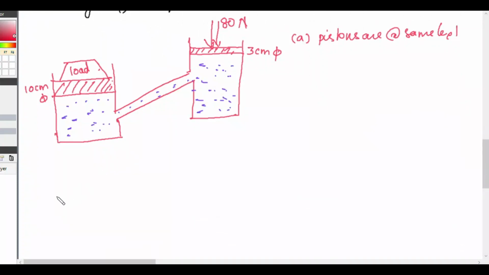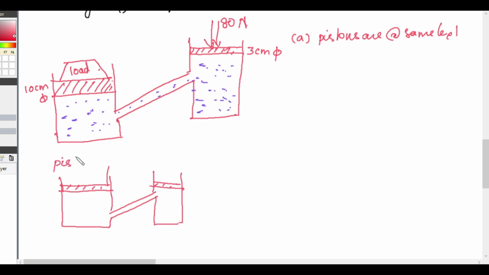So if the pistons are at the same level, both are at the same level.